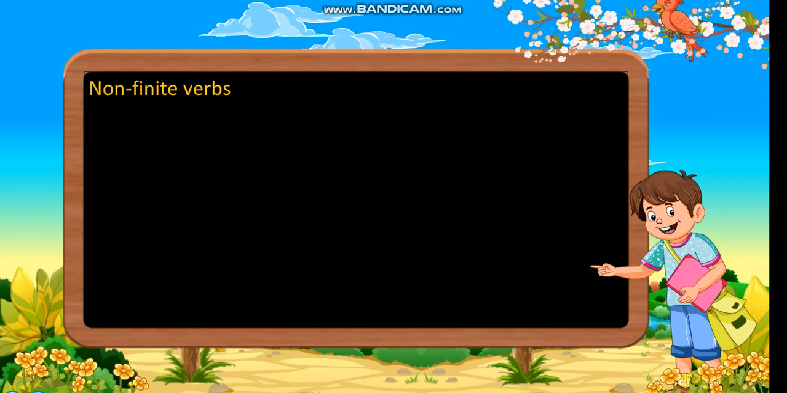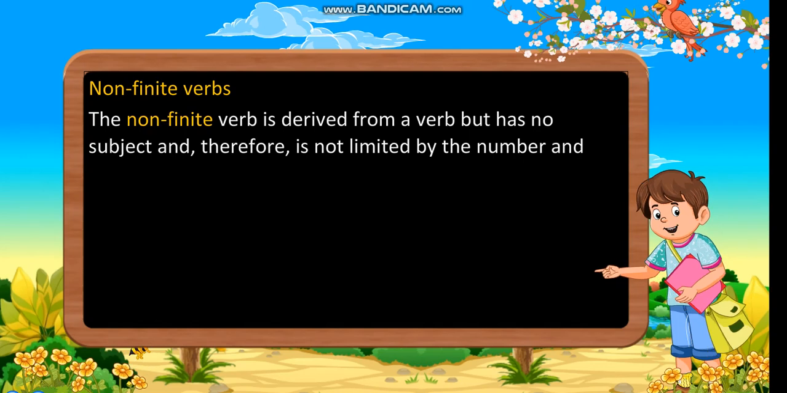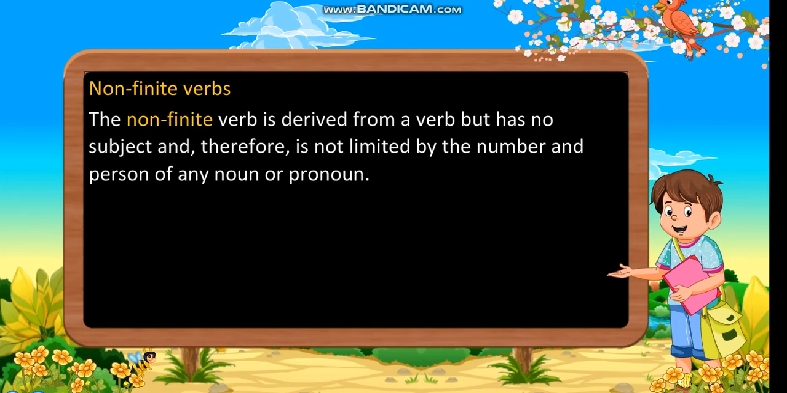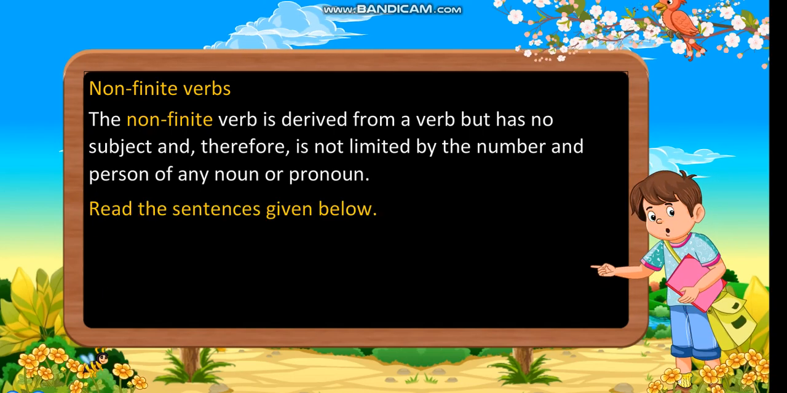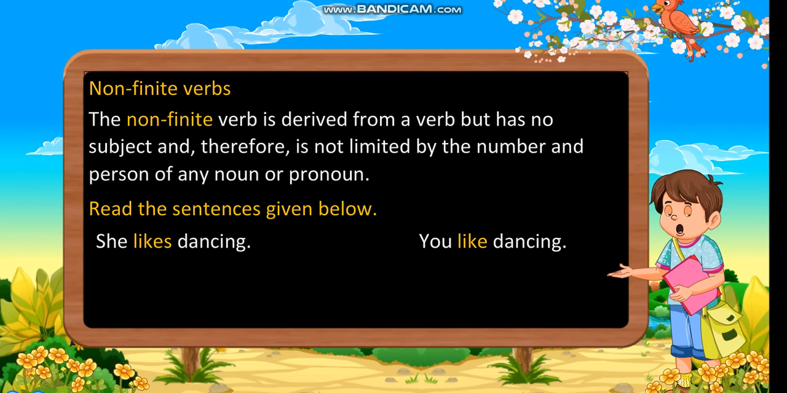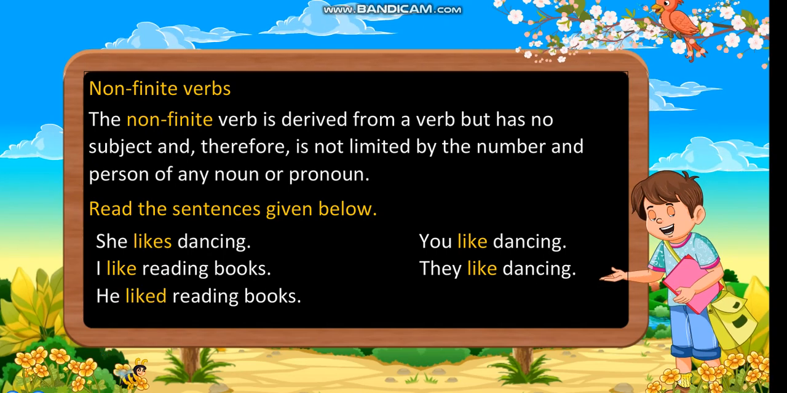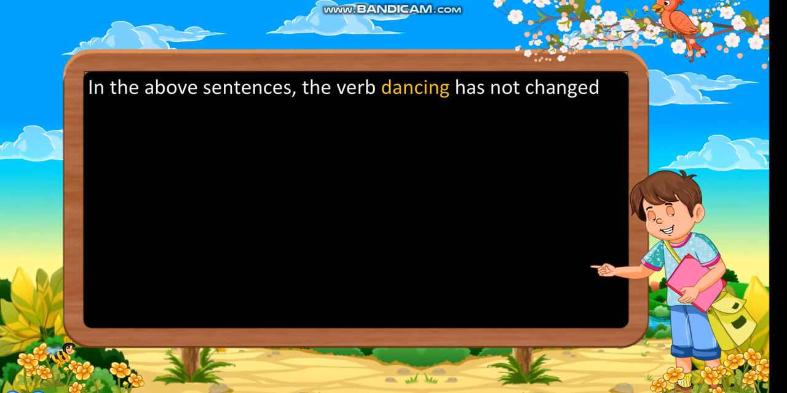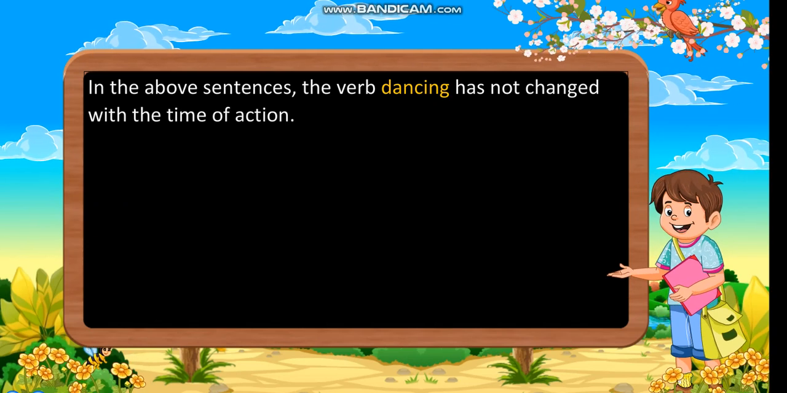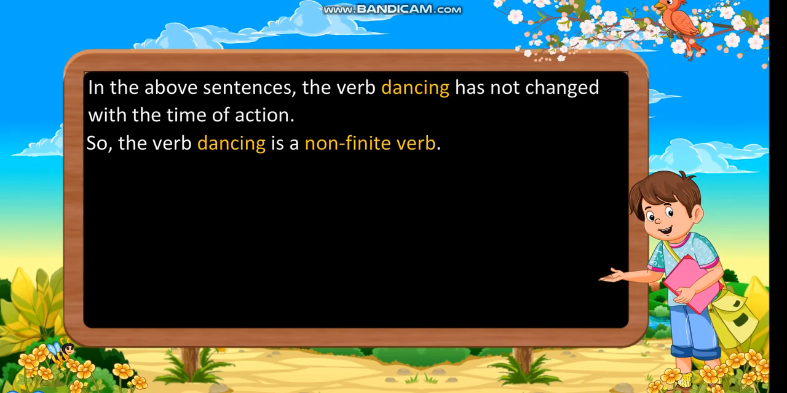Non-finite verbs. The non-finite verb is derived from a verb but has no subject and therefore is not limited by the number and person of any noun or pronoun. Read the sentences given below. She likes dancing. You like dancing. I like reading books. They like dancing. He liked reading books. In the above sentences, the verb dancing has not changed with the time of action. So the verb dancing is a non-finite verb.